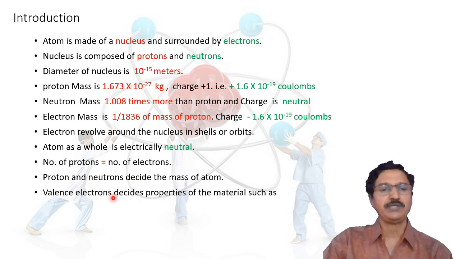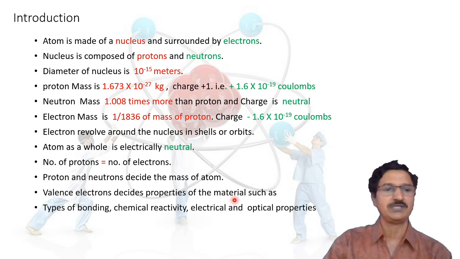Then, as we have seen, electrons are revolving around the nucleus in different orbits. The electrons in the outermost orbit are called valence electrons, and these valence electrons are very important because they decide the properties of materials.